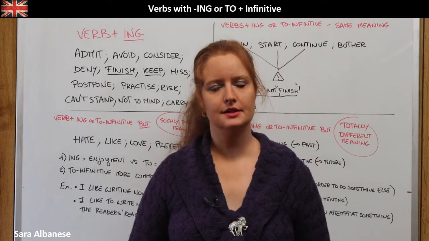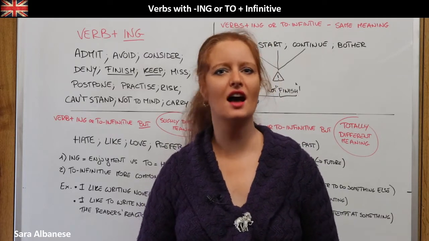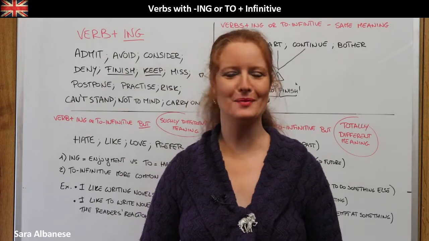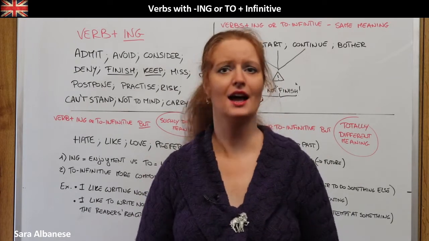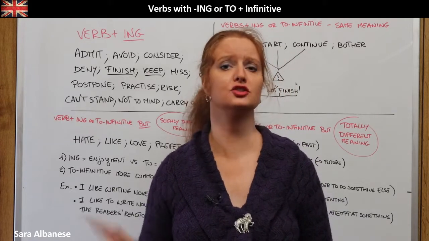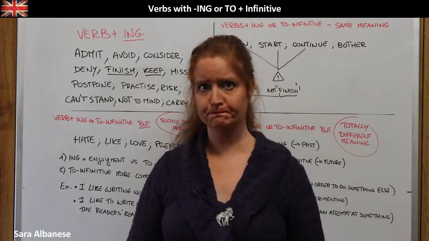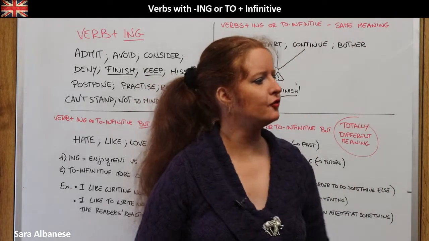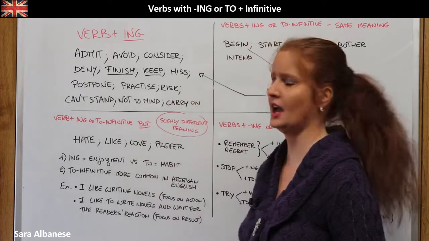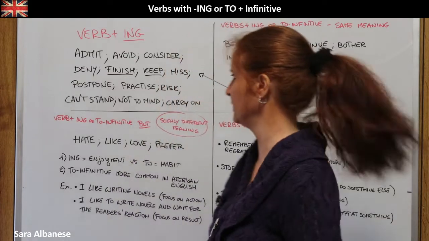Then deny, when we say no, basically. I deny being her friend. Okay, so I'm saying that I am not her friend. I can't say I deny to be her friend. That's wrong. I must use the ing form. And again, finish. I have just finished doing my homework, for example. I can't say I have just finished to do my homework.